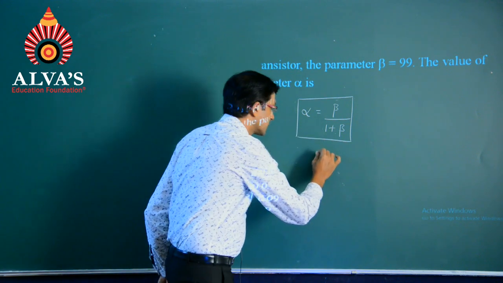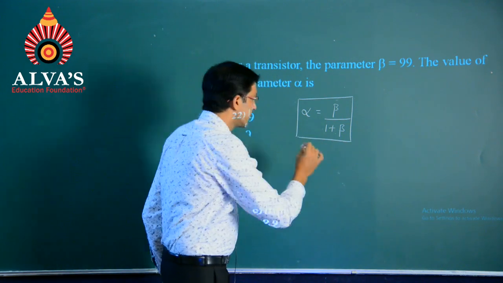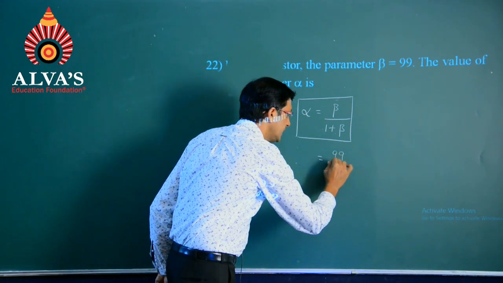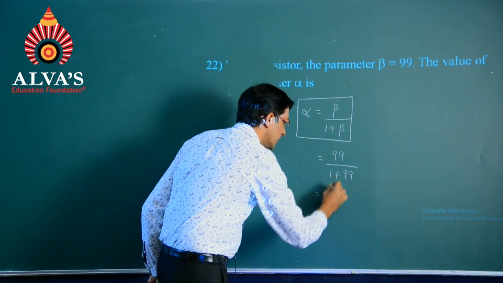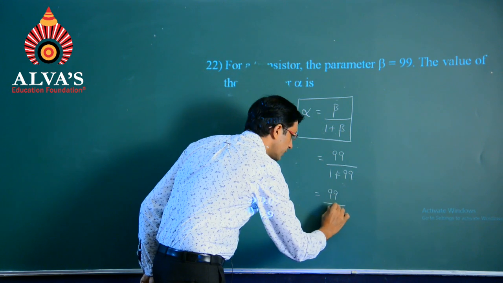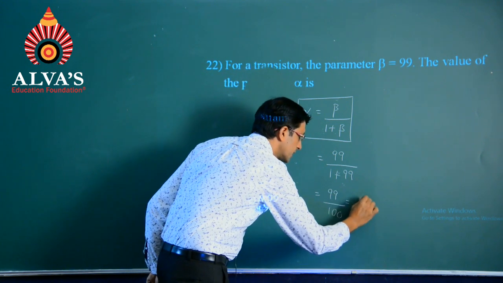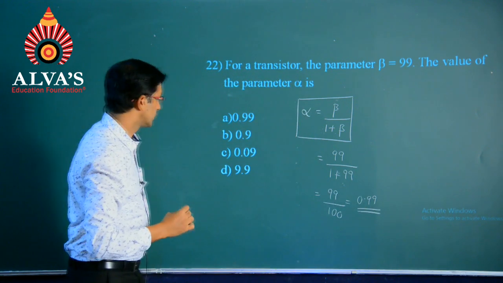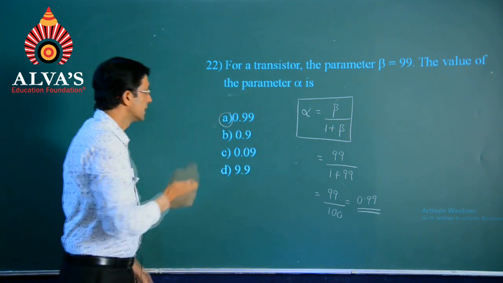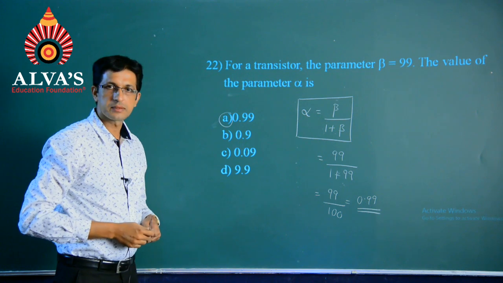As per this question, beta is mentioned as 99 divided by 1 plus 99. So, 99 divided by 100 gives 0.99, and so option A will be the right option.